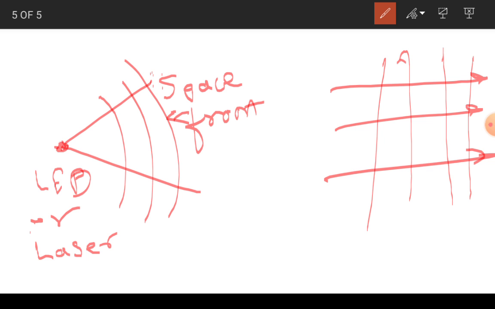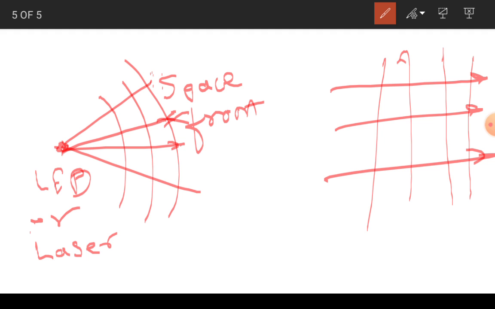At this point the rays look like they have some angle, but at thousands of kilometers these rays will look like a straight line. So that is the phenomenon of light transmission. At the starting point it will look spherical, but after some time it will go like a straight line.